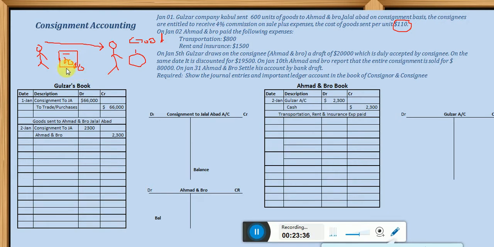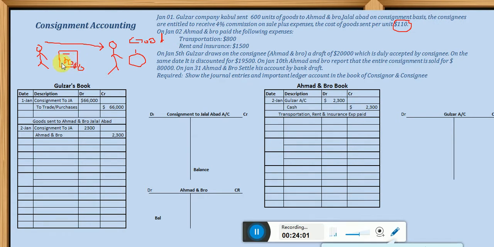This is like a bill of exchange. This transaction happens whenever the consignee does not have cash right now, so the consignor orders the consignee to just accept the draft. What is the acceptance of the draft? The consignee is taking the responsibility to pay the draft to the holder at maturity.